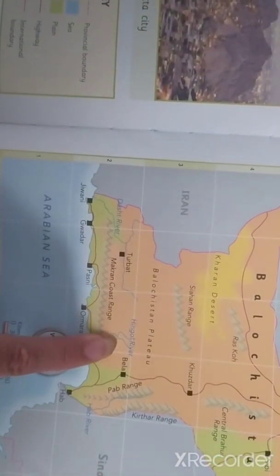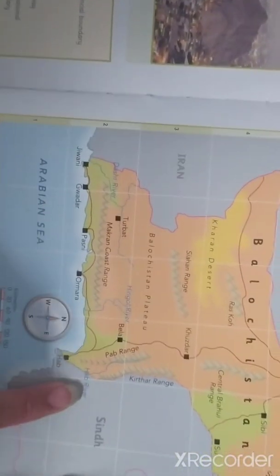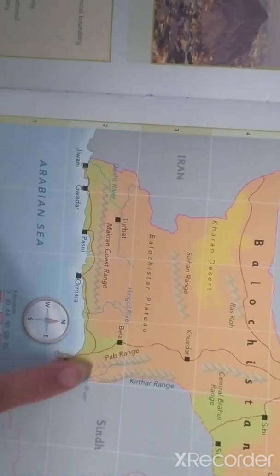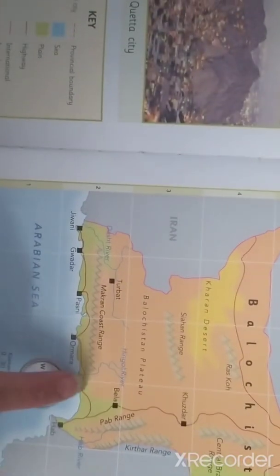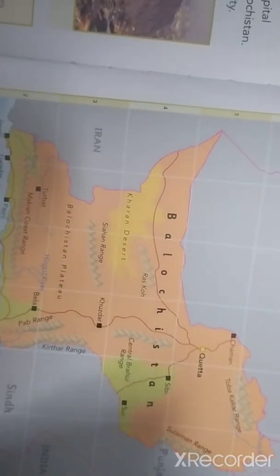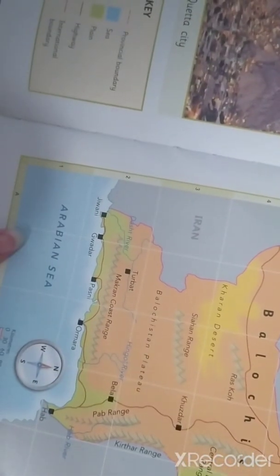This is Hub River, we have read about this as well. Hingol River and Turbat River. So there are very few rivers here, and most of them are going to the other provinces, and here they are dropping into the Arabian Sea.